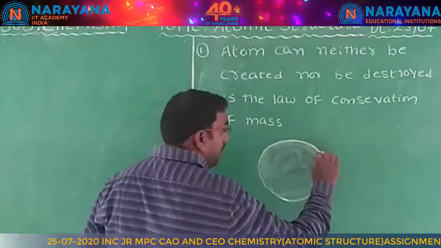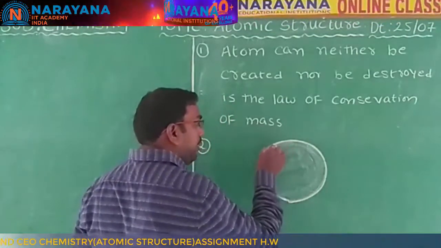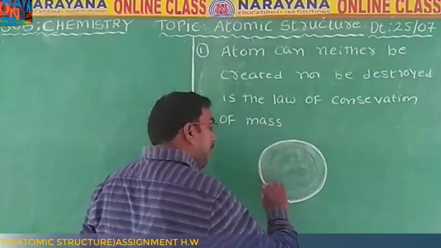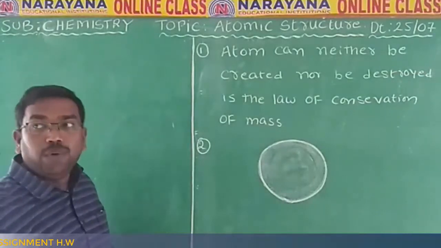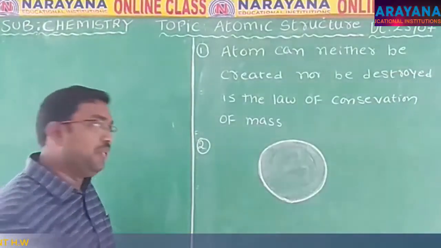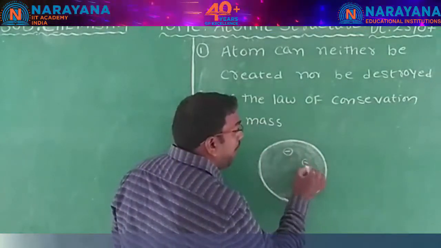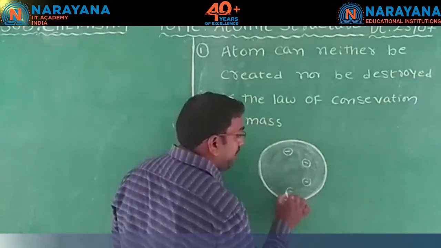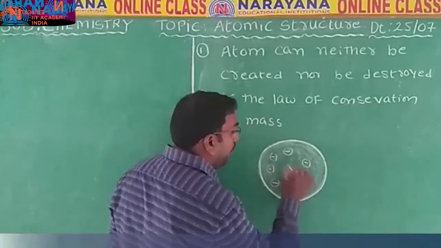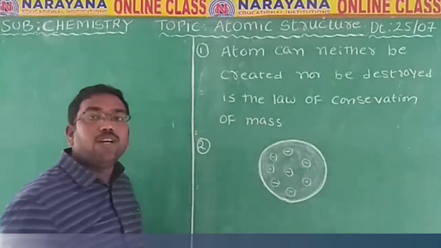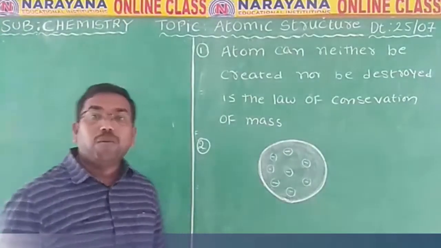In that, the atom is spherical in shape, and the positive charge is uniformly distributed, and in that positive charge, electrons are embedded like this. That means like the seeds in a watermelon embedded in the red-colored pulp. That's why this model is called the watermelon model.